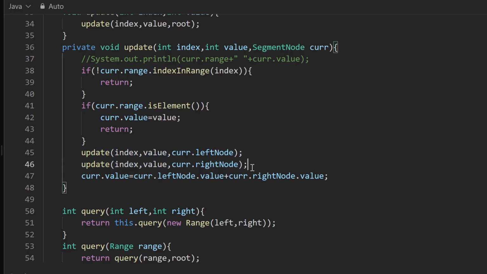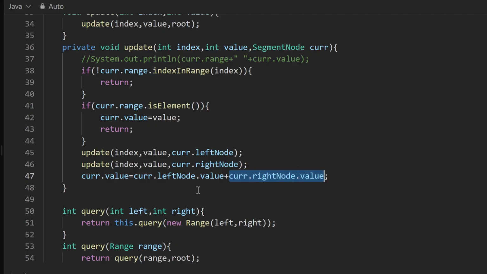And once we have updated the left and the right child recursively, that is a head recursion. That means after you have made the recursive call, you are going to update the current node. So why is that? Because before updating the current node, you have to update the children, because children are independent of their parent, but the parent's value is calculated based on the children. So that's why I'm doing the head recursion here. And finally, once the recursions are done, the current value can be updated the same way that we did at the time of construction. So the value for the current node is the left node's value plus the right node's value sum.